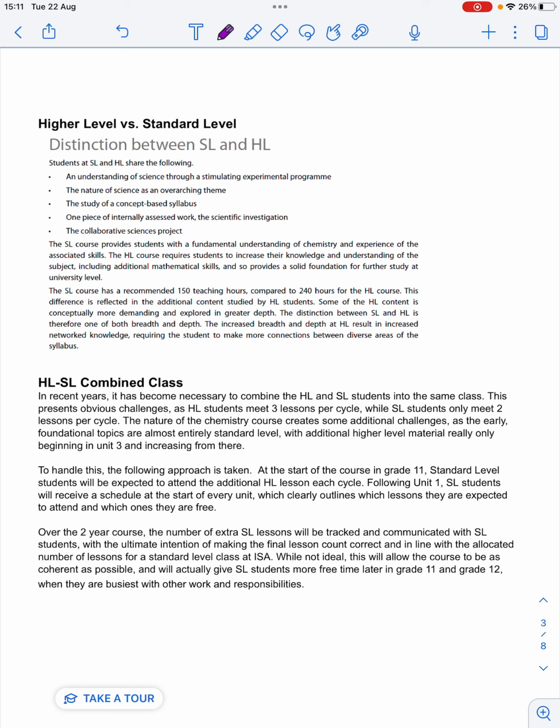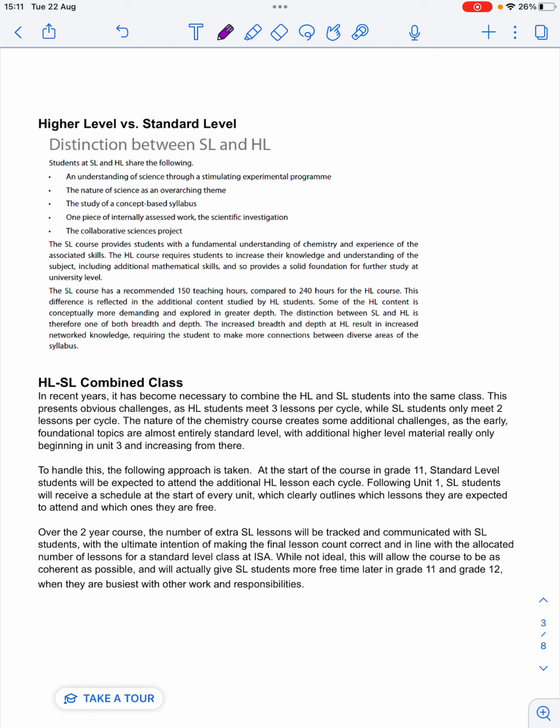And then what that will mean is that later in the course, the end of grade 11 and also throughout grade 12, the plan is that SL students will get additional lessons off. So not even going to those 2 lessons every cycle, with the ultimate goal being that over the 2-year course, the treatment is fair and that you have the correct number of lessons scheduled for chemistry across the 2 years.